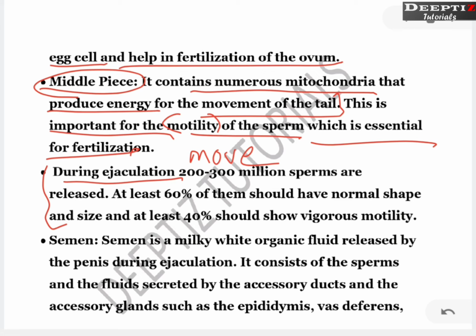During ejaculation, 200 to 300 million sperms are released. At least 60% of them are normal and 40% are vigorously motile. That means they are extra active.